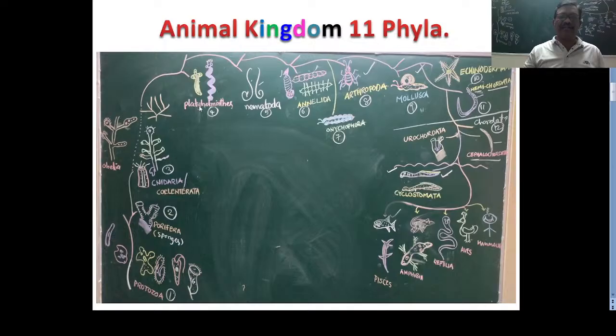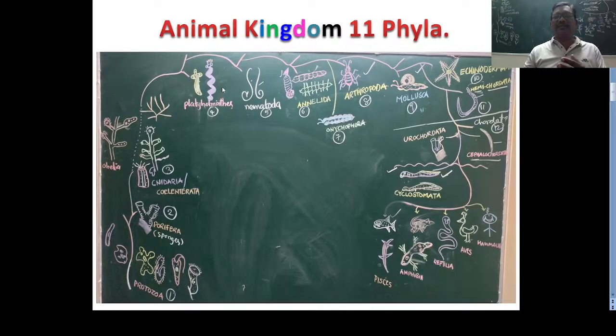In these, only the turbellarians are free living animals; the remaining trematoda, cestoda, and most of the nematohelminthes are parasites. These parasites can live in the host body. They can steal the food material from the host body, damage the tissues and cause disease.